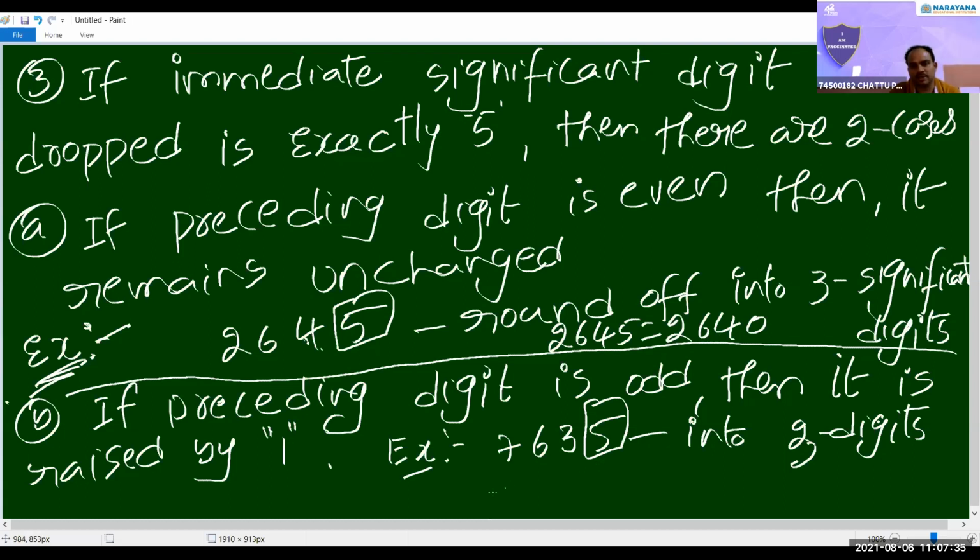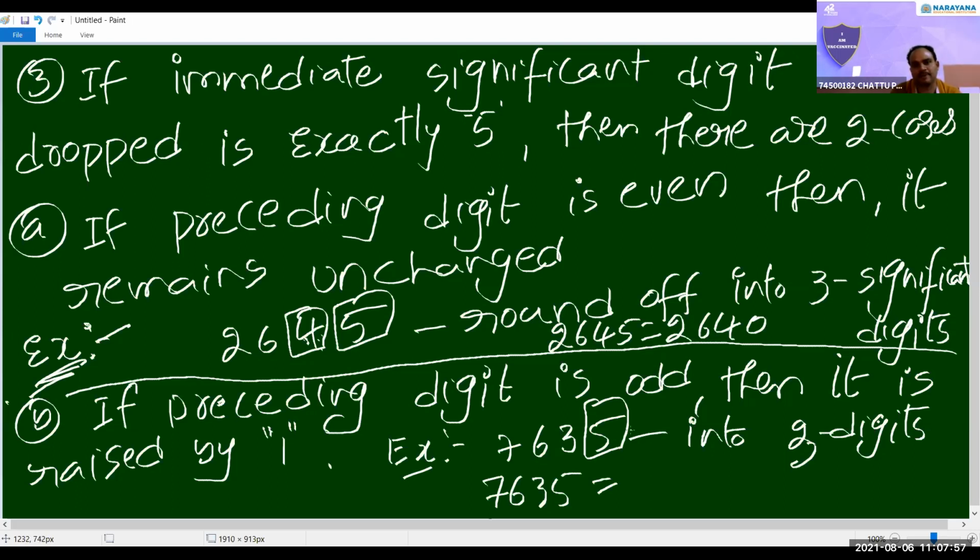Did you understand this? Yes, sir. Now, second case, if the preceding digit is odd. First case, if the preceding digit is even, here 4 is the preceding digit and is even, then it remains unchanged. So 4 stays as it is, that is 264. We have to remove 5, so put 0.